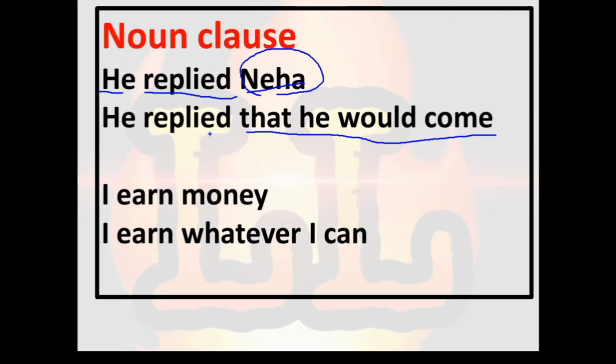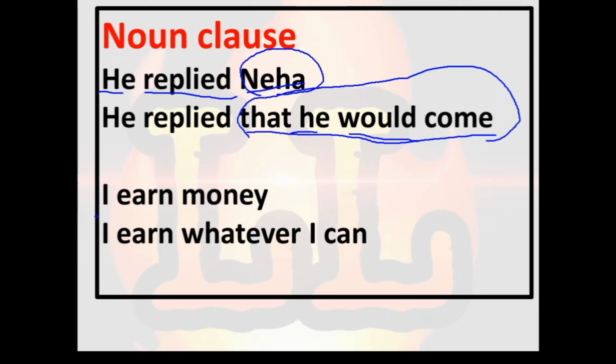He replied, same here. Then in the place of Neha, I have taken clause. Instead of saying Neha, I have taken that he would come. Here subject is also there and predicate is also there, and it is followed by conjunction, means it is a subordinate clause, and this subordinate clause comes in the place of noun, and that's why it is called a noun clause.